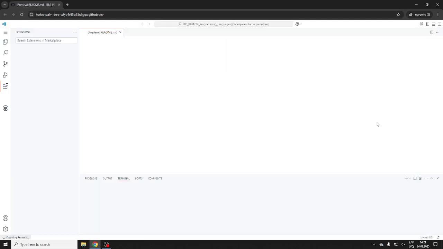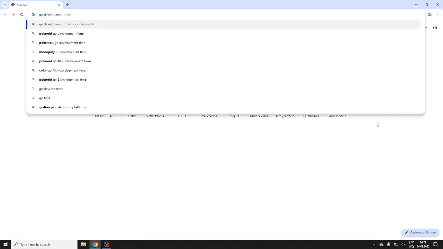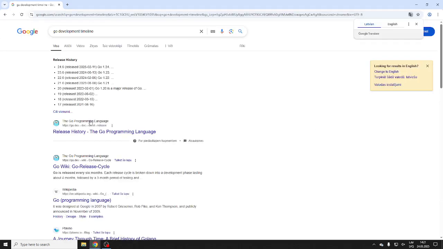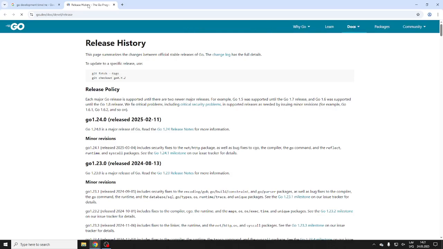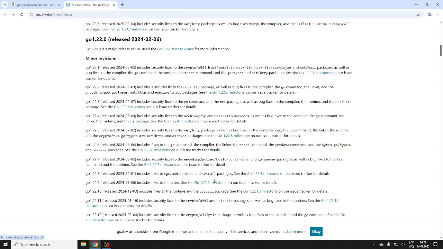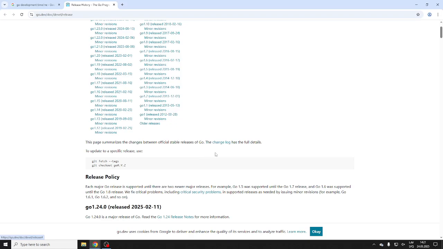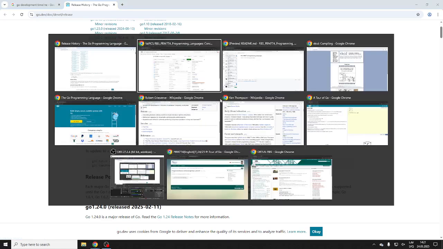So, I talked about who did it. Go 1 came out, I think, in 2012, apparently. Let's see, the Go development timeline. I think around... Yeah, so this is an official documentation, right? Well, this is actually the full release. So we are now at Go 1.24.0, right? With some minor revisions. So pretty far ahead. I think Go 1 came out in 2012, I believe, right? So widely adopted in mid-2015.